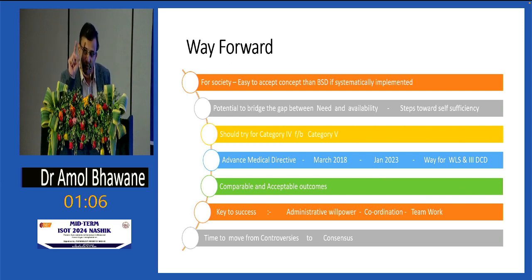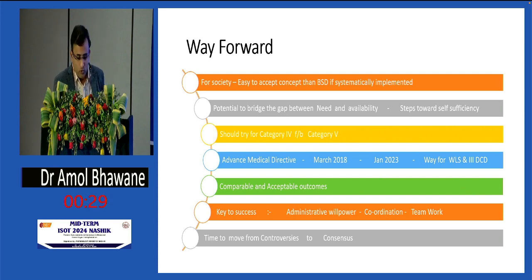If we systematically implement it, it has the potential to bridge the gap between need and availability, and is a small step toward self-sufficiency. We should try category 4, at least in the beginning, then we can try category 5 also. There is the advance medical directive from the Supreme Court in March 2008. Now it is very much simplified. In January 2020, they gave a detailed procedure on how to do withdrawal of life support, and in a way this relates to type 3 DCD. Ideally, withdrawal of life support should be separate from organ donation, but there are very good Supreme Court directives. It is yet to be included in the law.